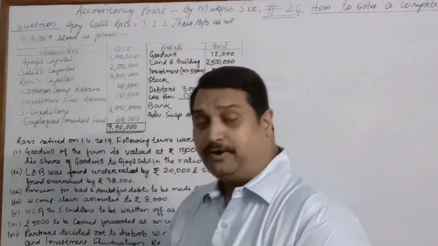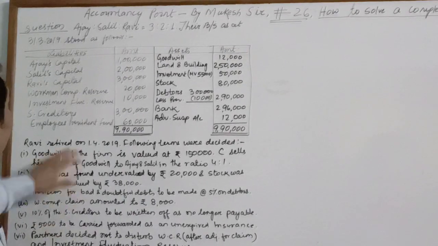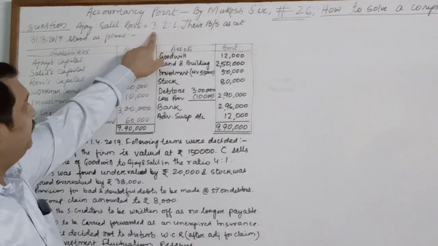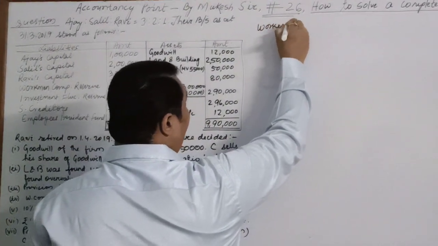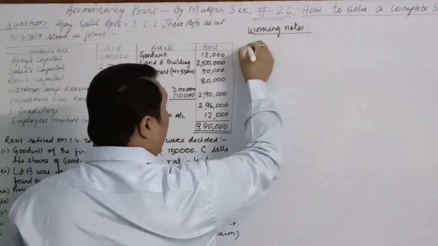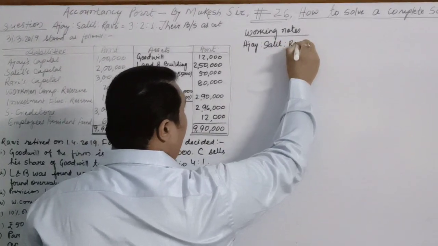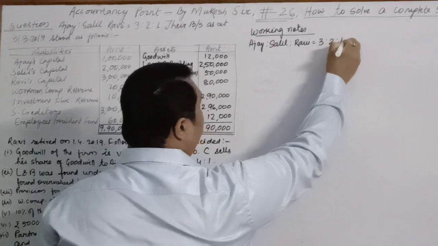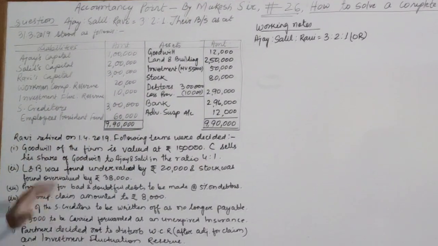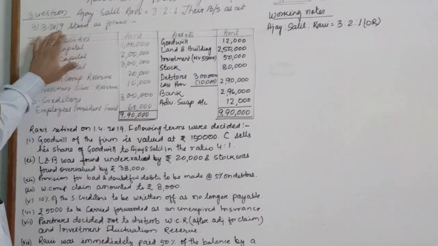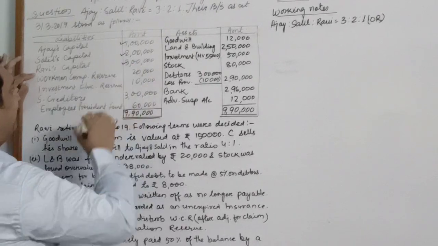Children, here for your better understanding, I have taken a sum which says that Ajay, Salil and Ravi are three partners sharing profits and losses in the ratio 3:2:1. So let's do a small working note. Ajay is to Salil is to Ravi, partners sharing profits and losses in the ratio 3:2:1. This is your old ratio. Question says that this is the balance sheet as at 31st March 2019. These are the capitals of Ajay, 1 lakh, Salil's capital 2 lakh, Ravi's capital 3 lakhs.